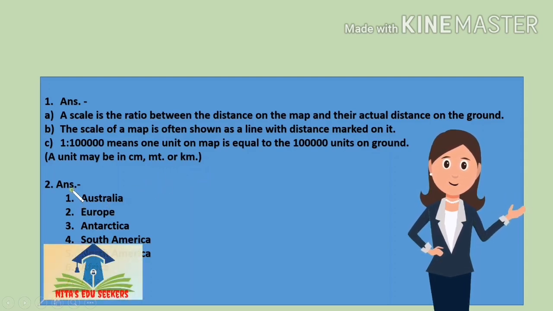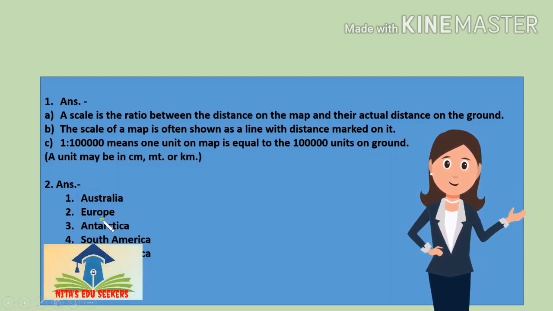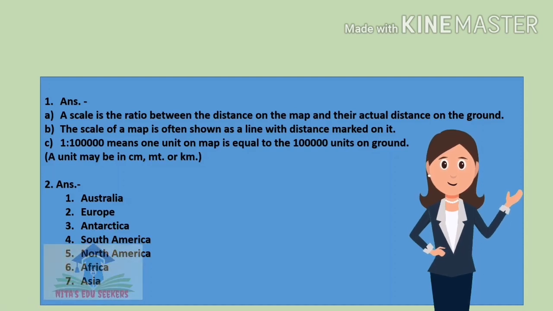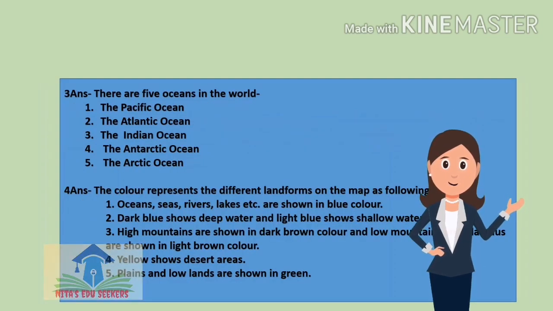See the second answer, name the important continents, major continents, they are 7 in number, and you have to mention these continents in the ascending order. First of all, you have to mention the smallest one, then large, then largest. Okay. So we will start from the very smallest: Australia, Europe, Antarctica, South America, North America, Africa, and Asia, the largest one.